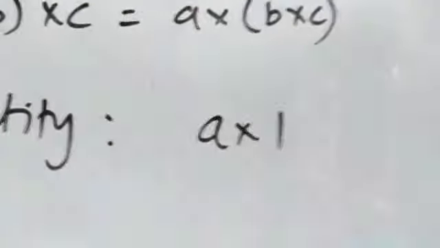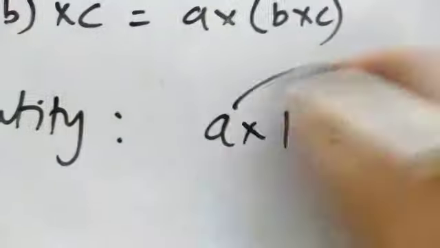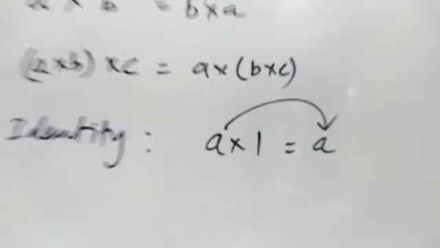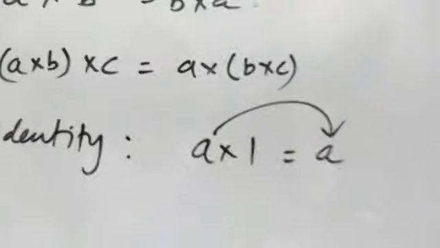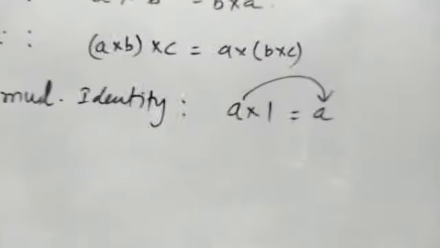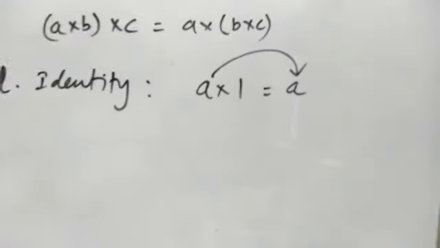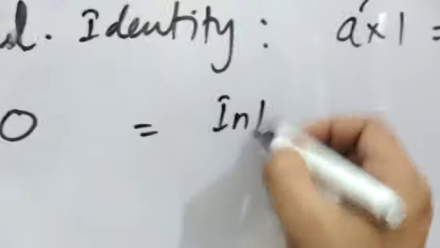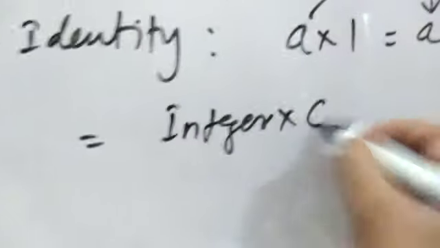It says that if any integer is multiplied by 1, the answer will be the number itself. Suppose a is an integer and it is multiplied with 1, then the answer will be a itself. And the fifth property is existence of 0. It says that if any integer is multiplied with 0, the result will be 0.